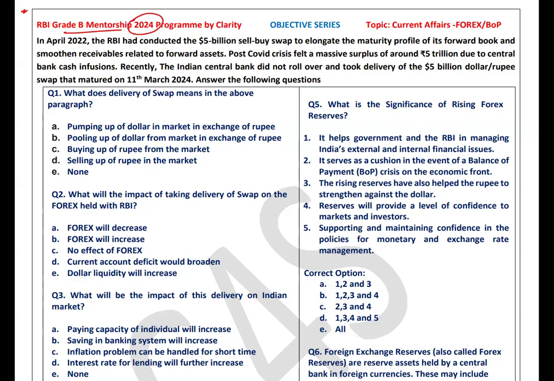So today we will analyze one of the current affairs topics related to the forex reserve and the swap option. What appeared in the news in the month of March 2024 is that in April 2022, RBI conducted a $5 billion sale by swap in order to elongate the maturity profile of its forward book and smoothen the receivables related to the forward assets. What happened post-COVID?